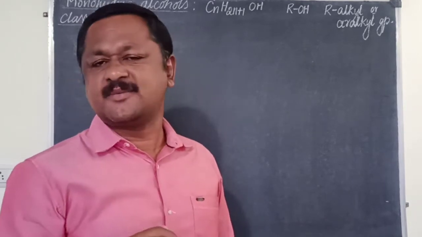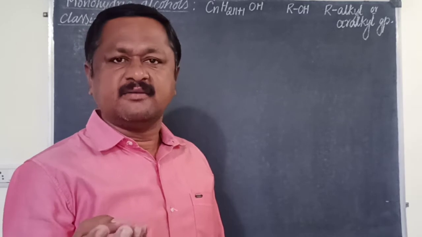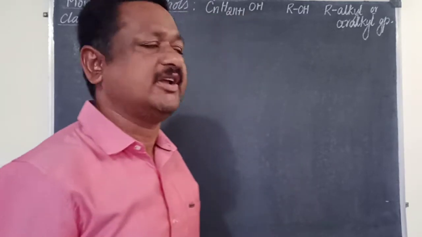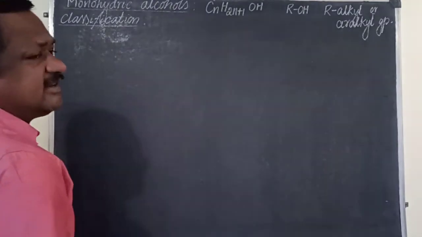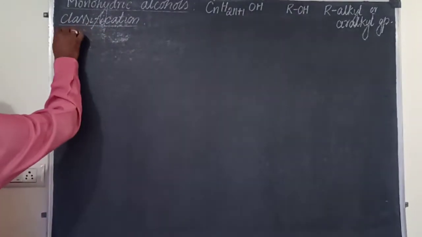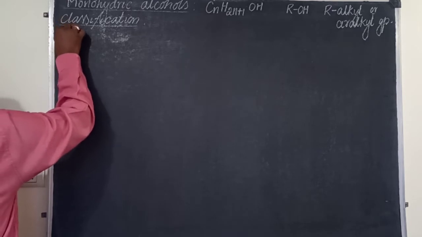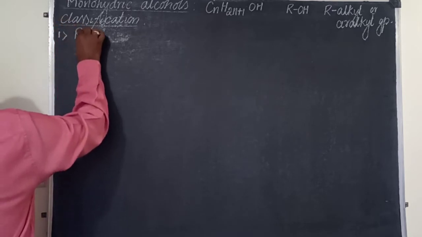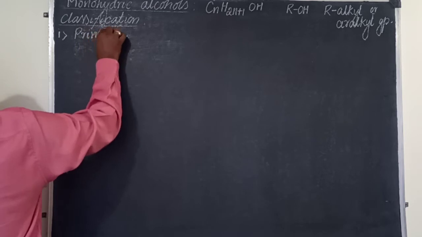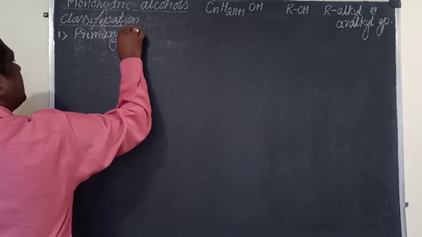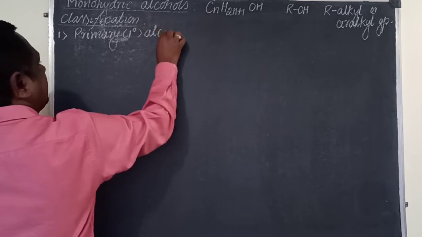Nature of the carbon, ನೆನಪಿಸ್ಕೊಳ್ಳಿ, whether the OH group is attached to primary, secondary or tertiary. On that basis, these monohydric alcohols are further classified into primary alcohols. Primary is denoted by 1 degree, right?